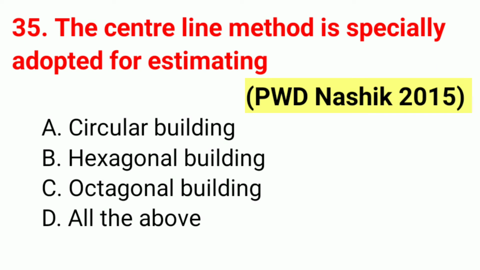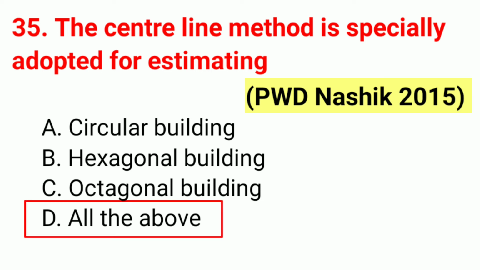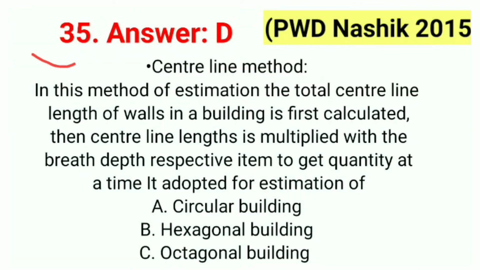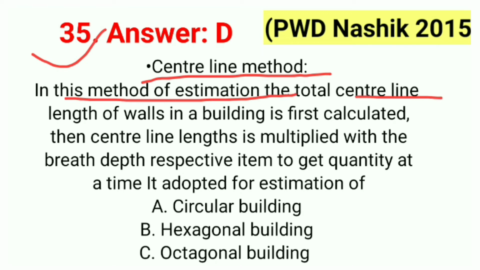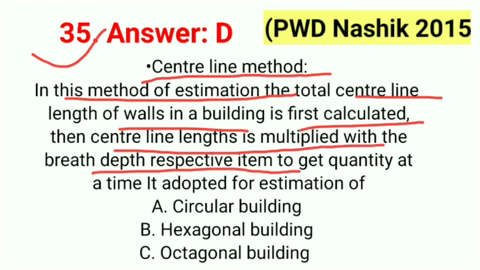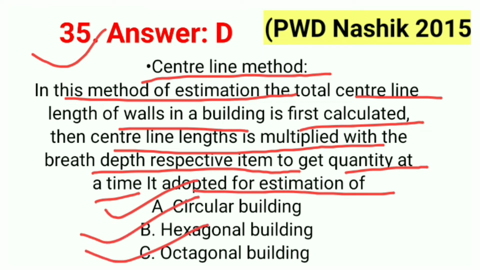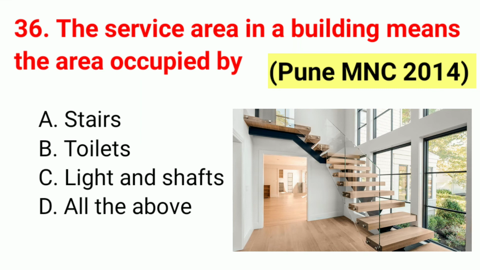Question number 35. The center line method is specially adopted for estimating. The right answer option D, all the above. Question number 35. Answer is D, center line method. In this method of estimation, the total center line length of wall in a building is first calculated. The center line length is multiplied with the breadth and depth of the respective item to get quantity at a time. It is adopted for estimation of circular building, hexagonal building and octagonal building. So answer is D.